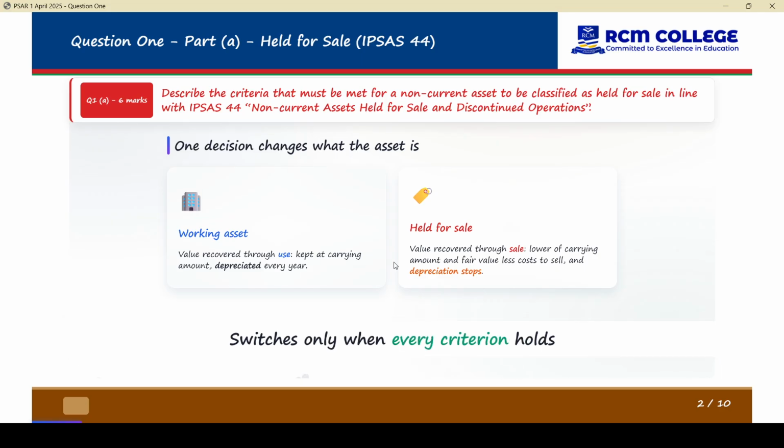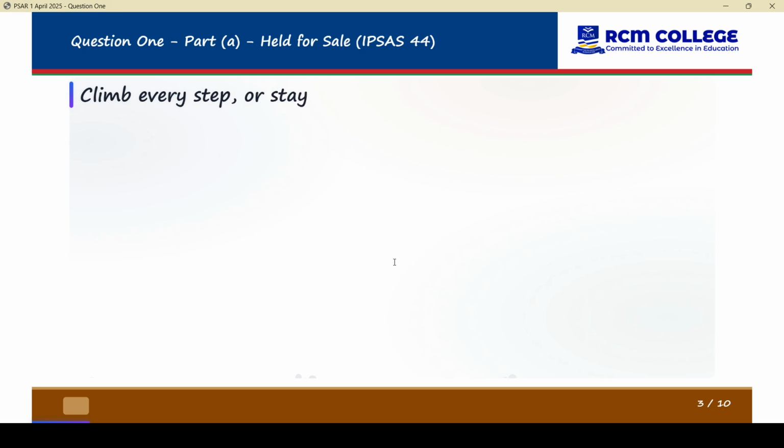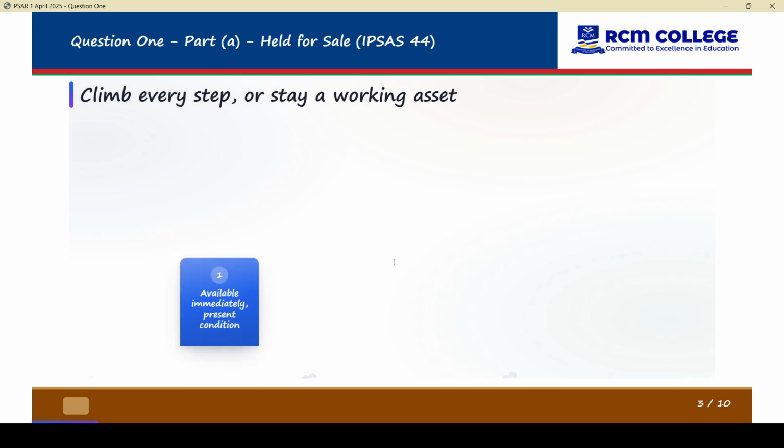So now let us look at the criteria that is required for an asset to be classified as held for sale. Criteria one: available for immediate sale in its present condition. What does that mean?